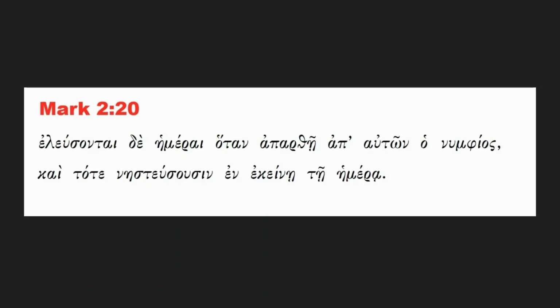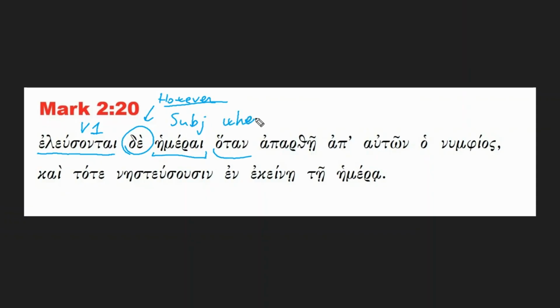The verse this time is very short and very simple from a grammatical point of view. You have the main verb, verb number one, and then you have the subject, hemerai. And you have this particle de, which is an adversative particle, which we can translate as but or however. We're going to talk about that. And then you have this clause introduced by hotan, which indicates a temporal clause, when.